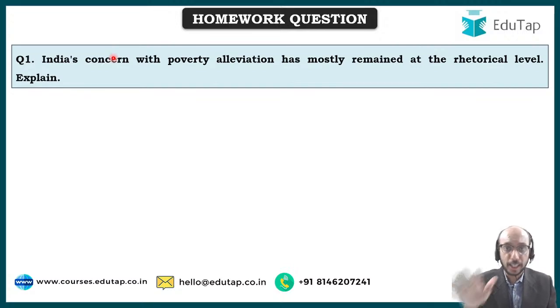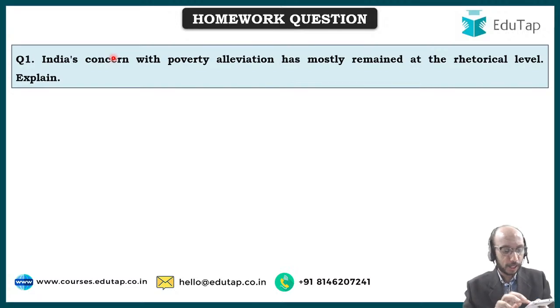Generally speaking, in any exam in which you have descriptive type answers, I have not seen students being penalized for writing in points or giving short statements only. You are given less marks if you are not giving the complete answer to the question. You are not given less marks only because you have written in points. So keep that in mind. I hope Vinay this helps. Right, so this is something that we wanted to discuss. If you all have any other doubts, you can share.